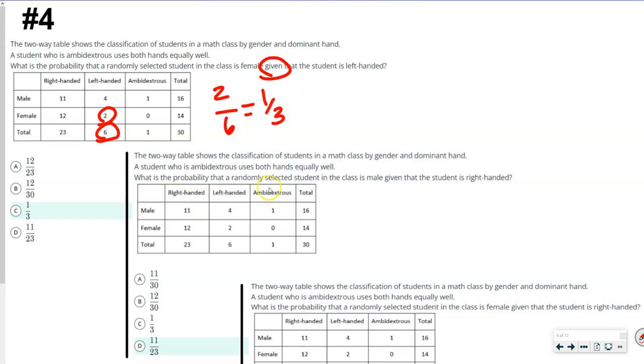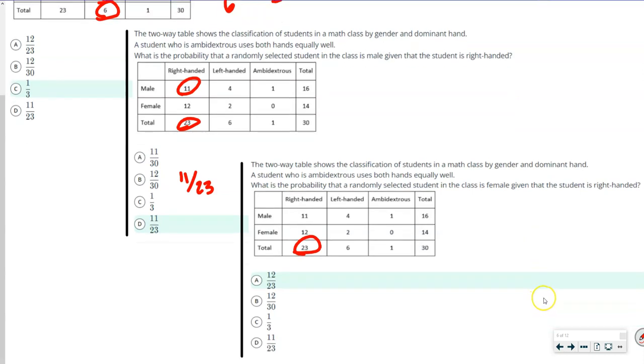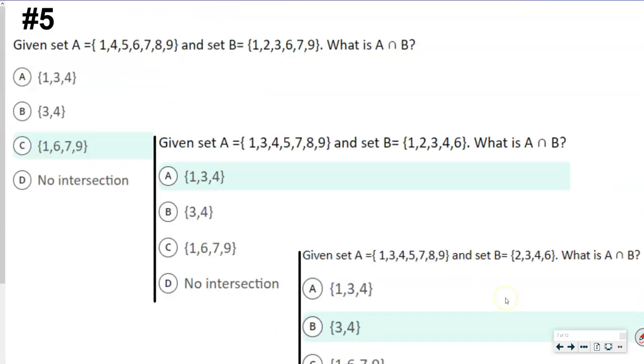So our next one is, what is the probability that a randomly selected student in the class is male, given that the student is right-handed, okay? So now we're talking about right-handed totals and males. So that is just 11 over 23, right? And this last one down here is, what is the probability that a randomly selected student in the class is female, given that the student is right-handed? So again, we're going right-handed. We got our denominator of 23 again, and how many of those were females? 12.